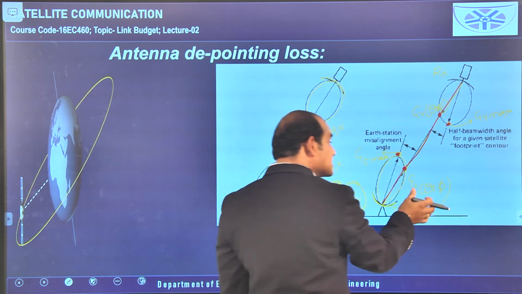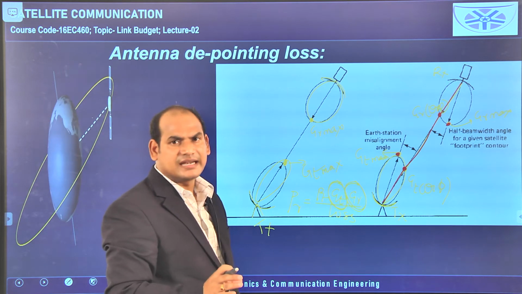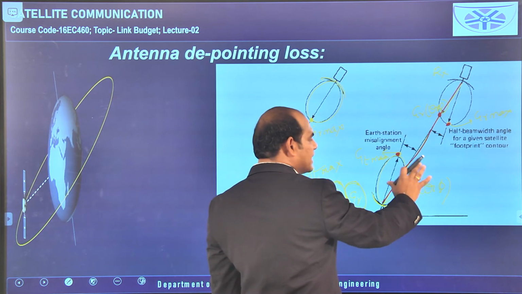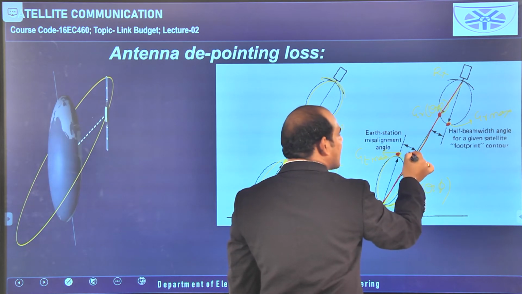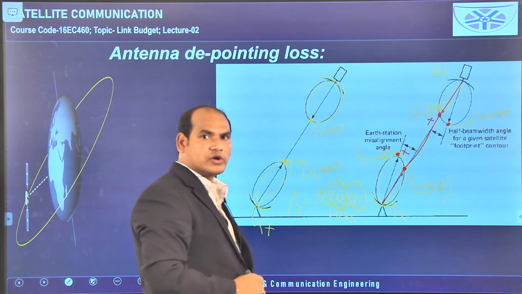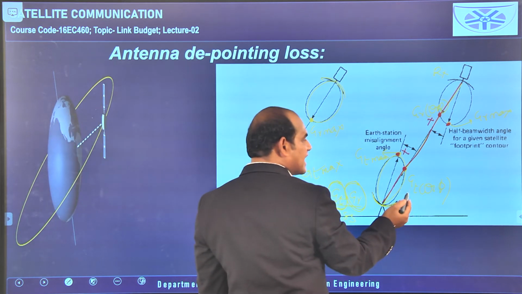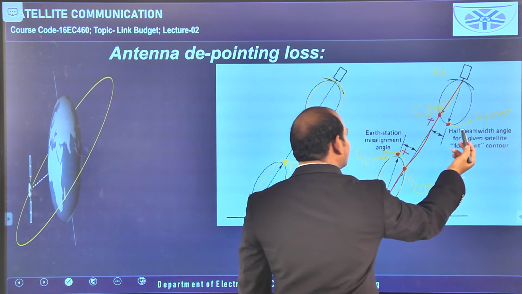So because of the depointing nature of the transmitting antenna and the receiving antenna, the maximum gains are not involved. The maximum gain of the transmitting antenna and the maximum gain of the receiving antenna are not involved in the wireless link. Okay, so some other gain is involved, depending upon theta and phi, that is GT of theta comma phi and GR of theta comma phi.